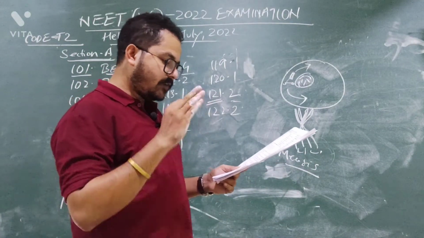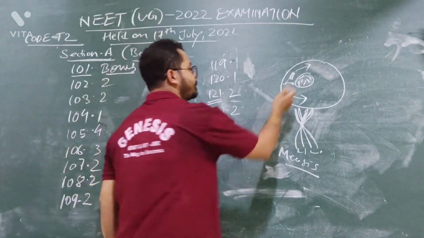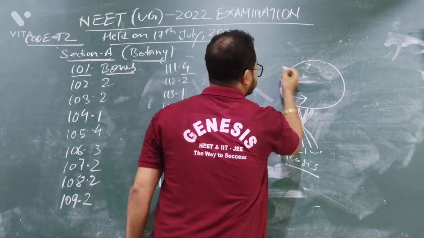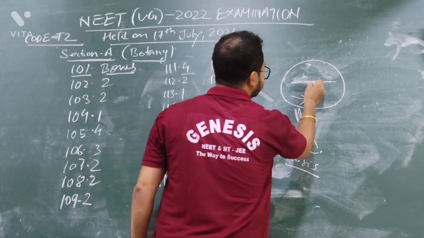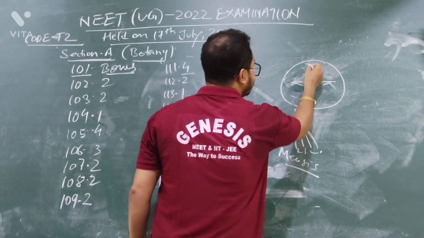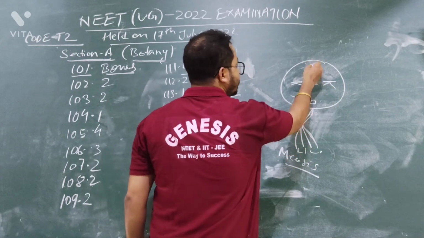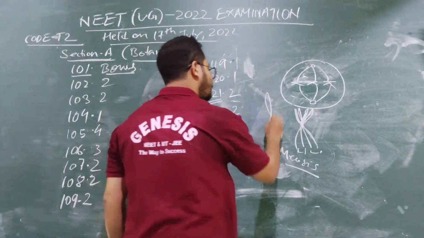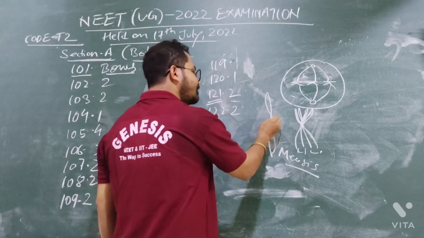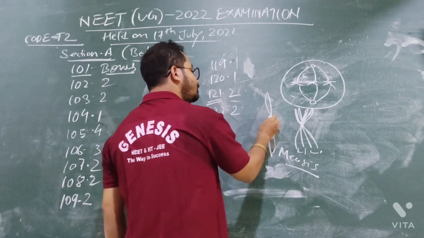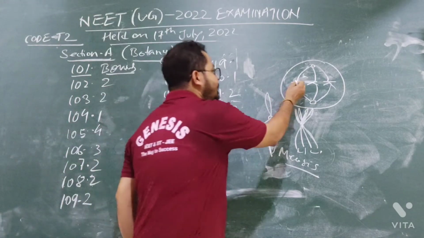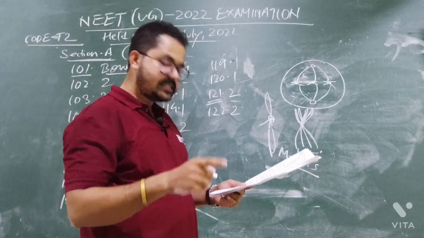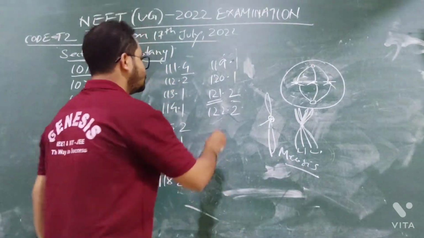Option number 4. Spindle fiber attached to kinetochore of chromosome. Absolutely correct. When the chromosomes are scattered in the cytoplasm, the centriole will form spindle fibers, and the spindle fiber will attach where? This is a chromosome. This is the centromere. In the centromere there is one disc-like structure which is the kinetochore. The spindle fiber will attach in the kinetochore region of the chromosome. So option number 4 is also correct. But option number 2, pairing of homologous chromosome, is wrong. So answer will be option number 2.